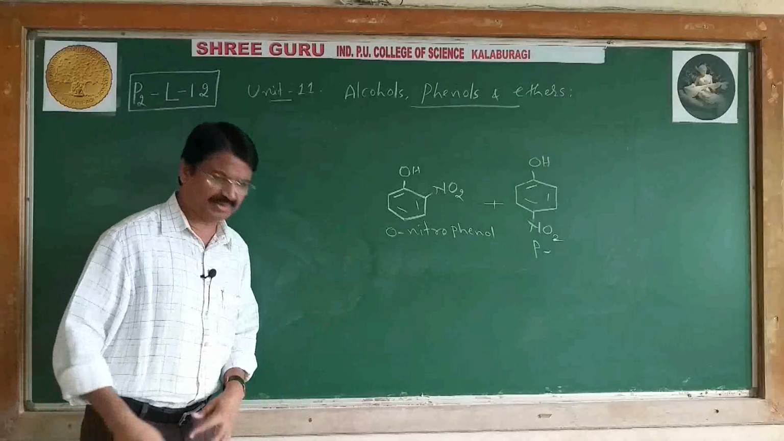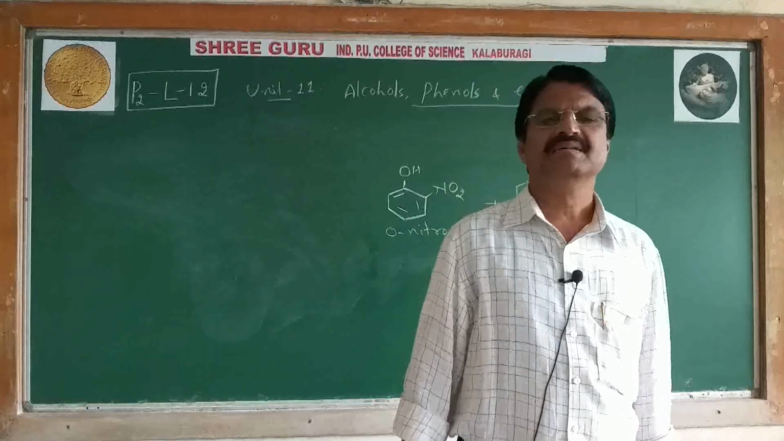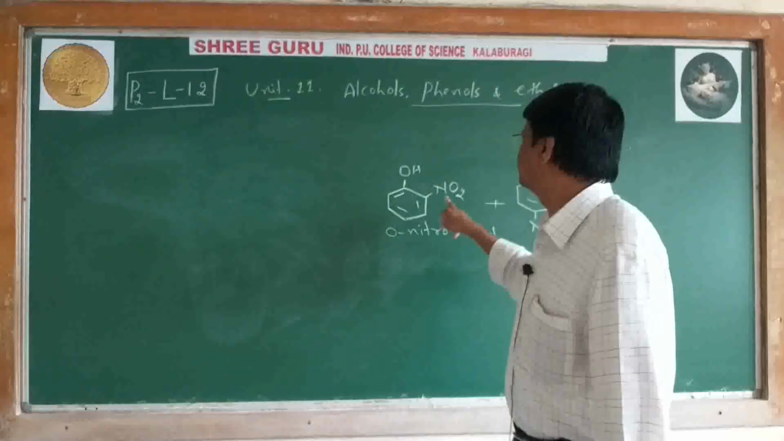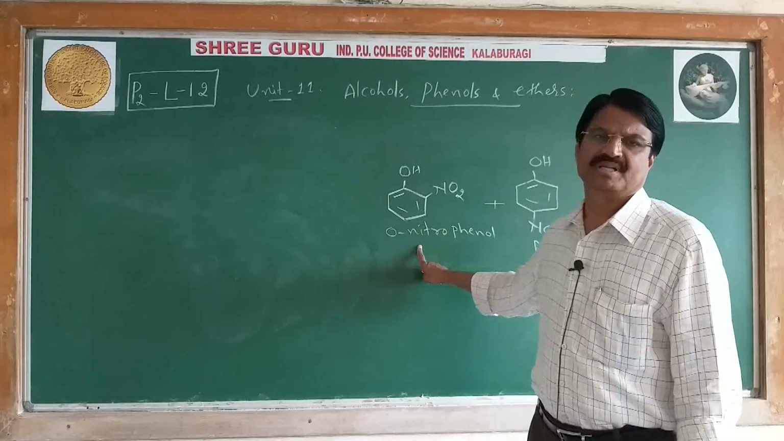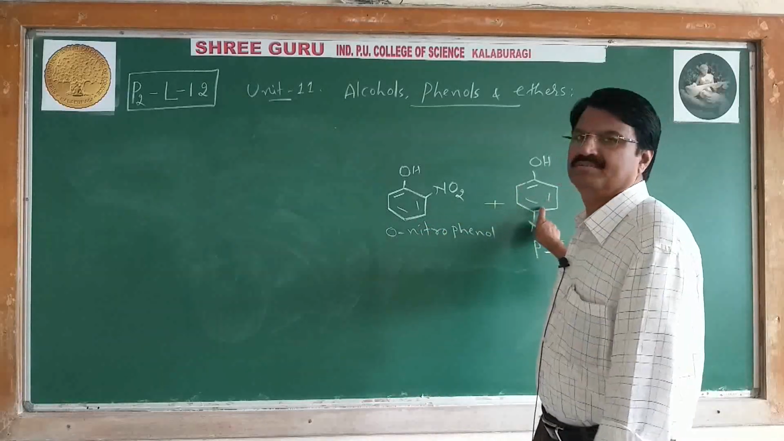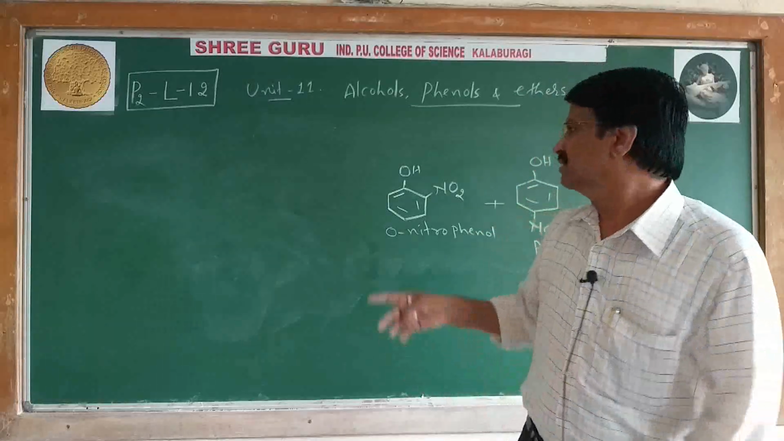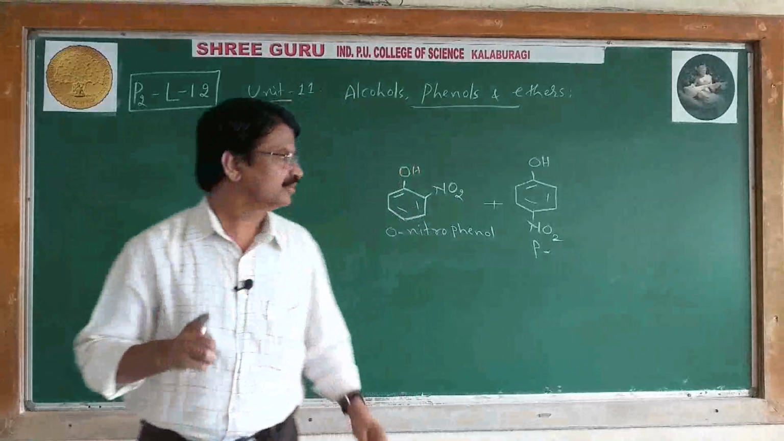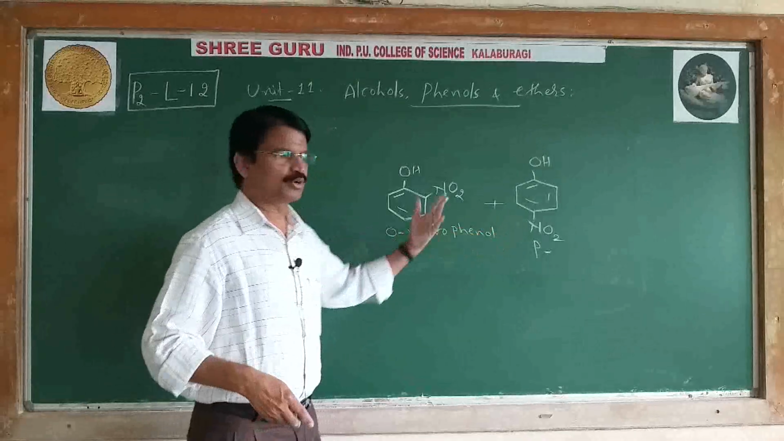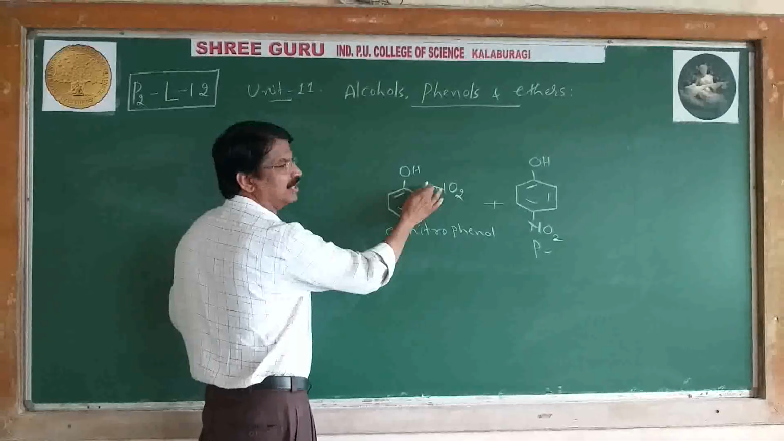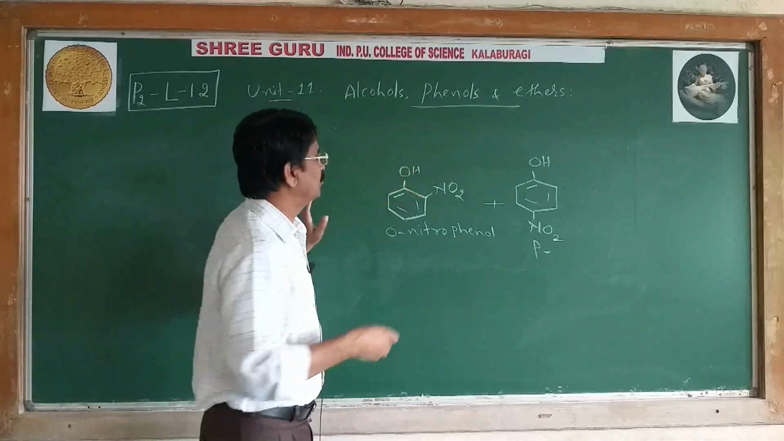If two compounds are formed, but the color is the same, both are yellow colored compounds, what do they differ by? They differ by boiling points. Orthonitrophenol has a low boiling point, para-nitrophenol a higher boiling point. The boiling point of orthonitrophenol is less than para-nitrophenol because there is intramolecular hydrogen bonding. In this case, there is intramolecular hydrogen bonding.